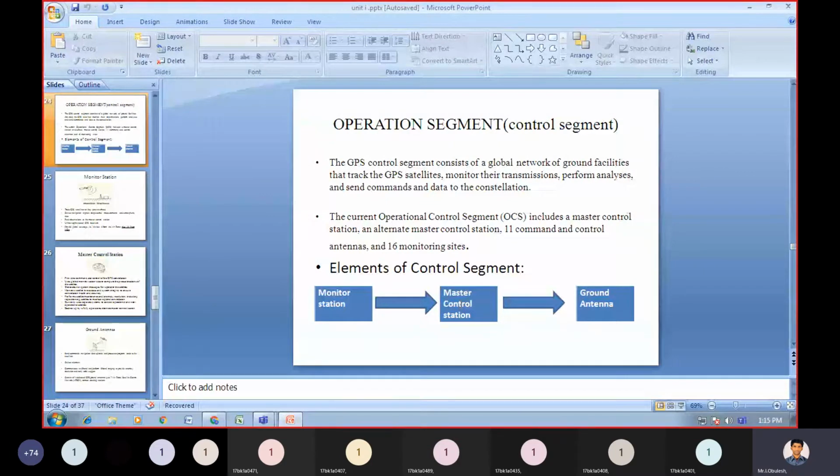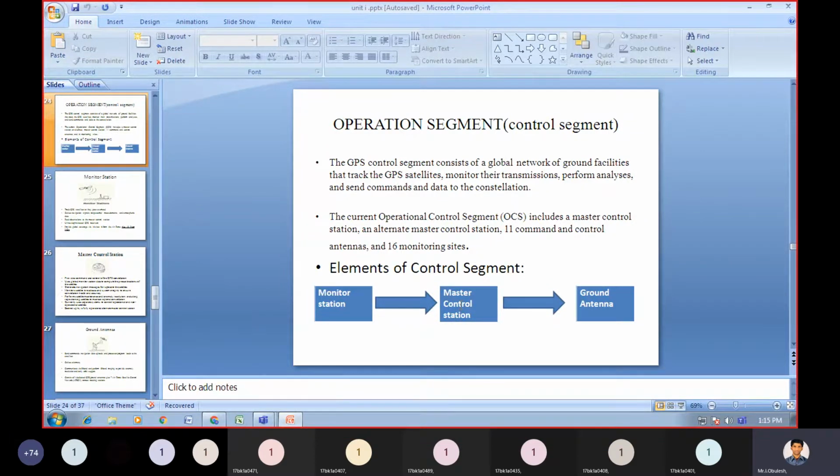So the elements of control segment or operation segment both are the same only. Operation segment is in the sense control segment only. So for the elements of this, you need to draw the block diagram. The examiner will ask the question, explain about operational segment or explain about control segment with a suitable diagram. Like that they will ask the question. So you need to draw the block diagram like these elements of control segment.